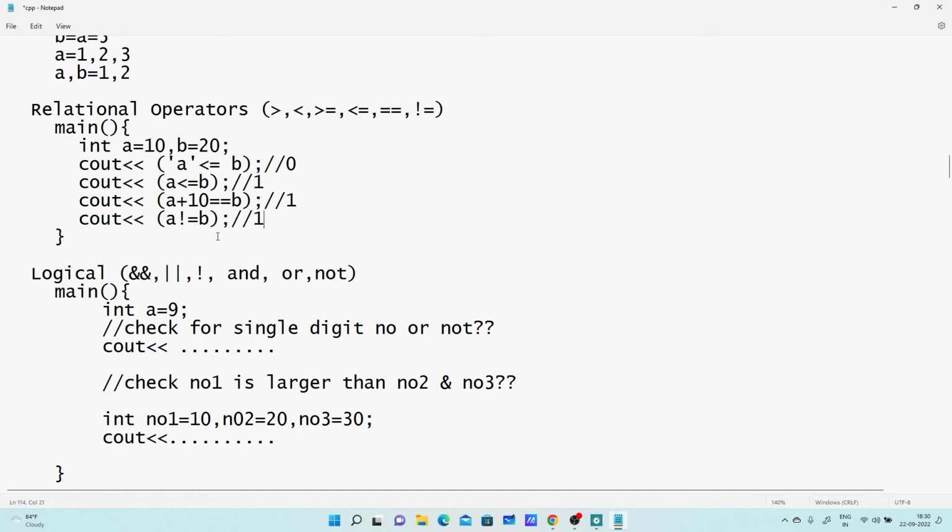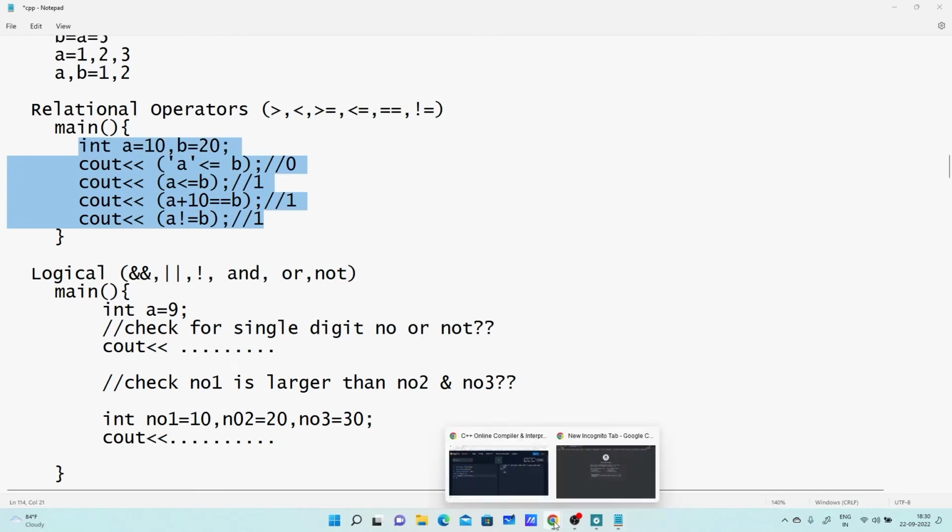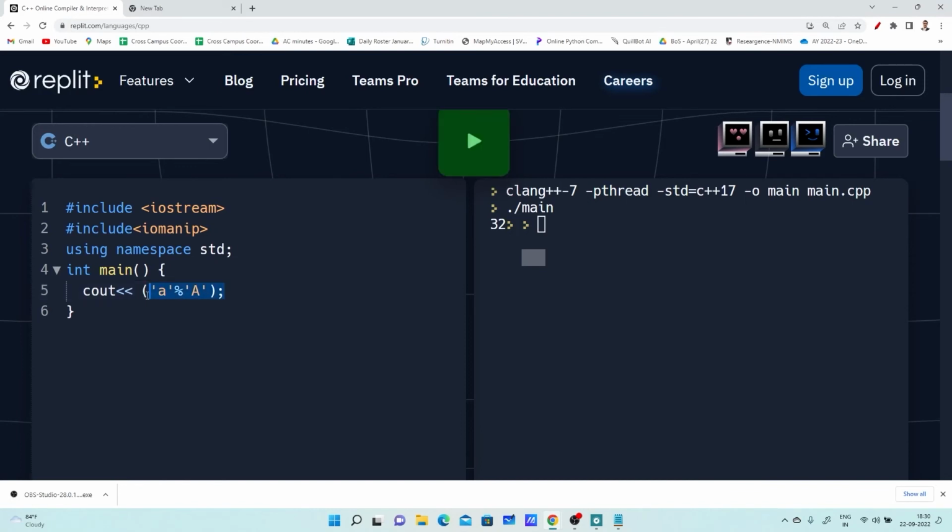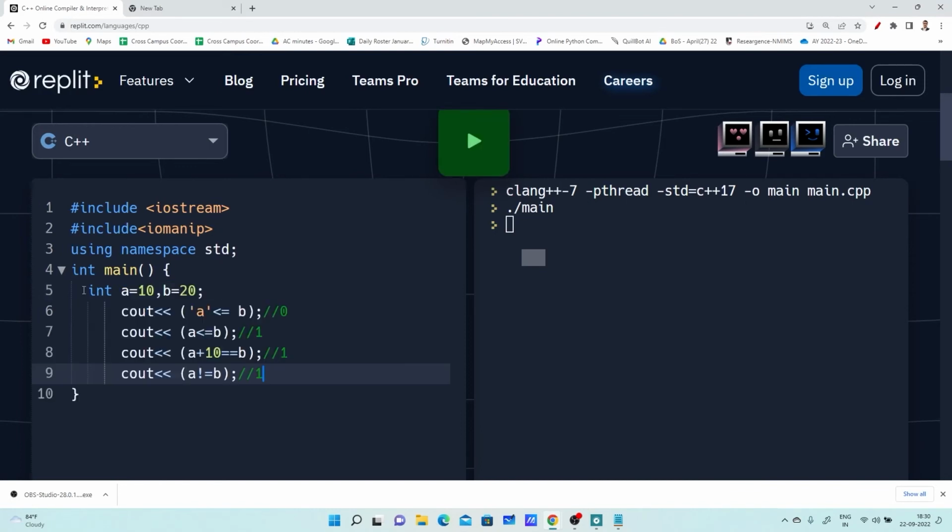Okay, so let us execute these statements. Let me copy this and put it in the program. I'm running the program. Check: 0 1 1 will be the output. Here 0 1 1 is the output. Whatever we predicted, the same is displayed. Right? Now, next.